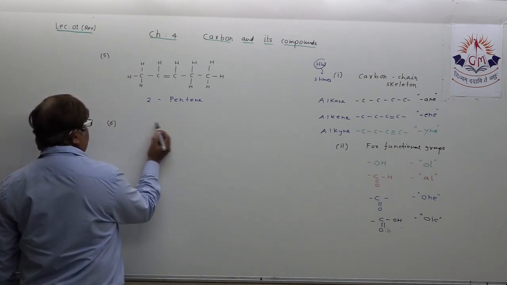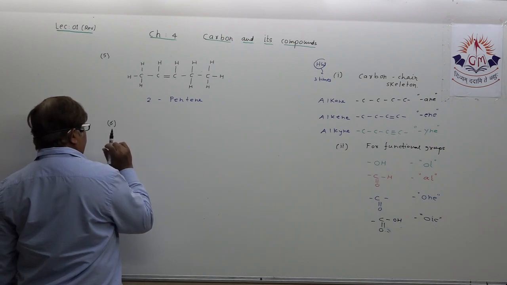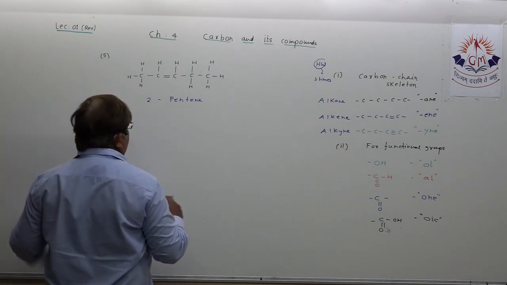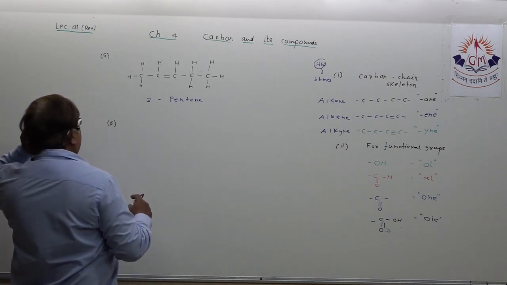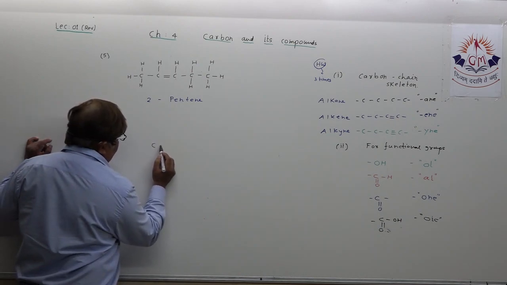Or let me first clear one more rule regarding the nomenclature. Concentrate here.